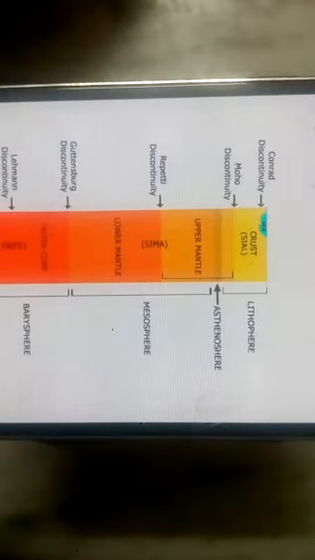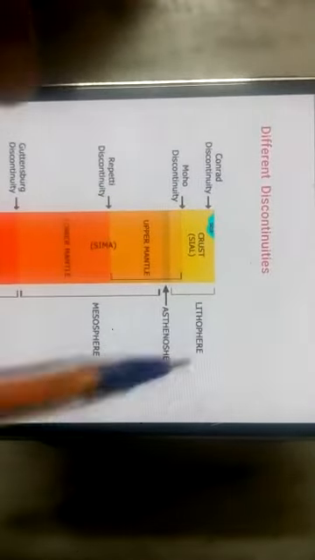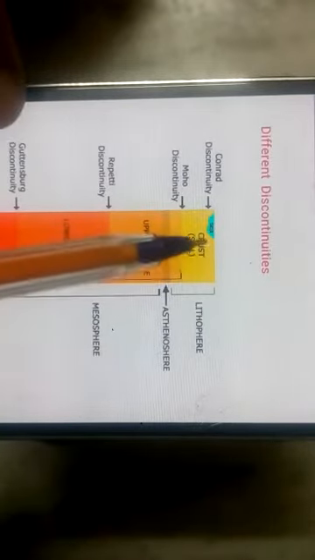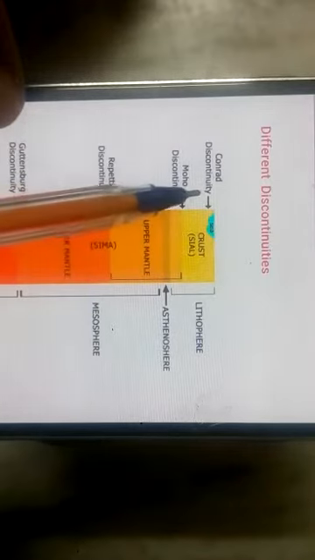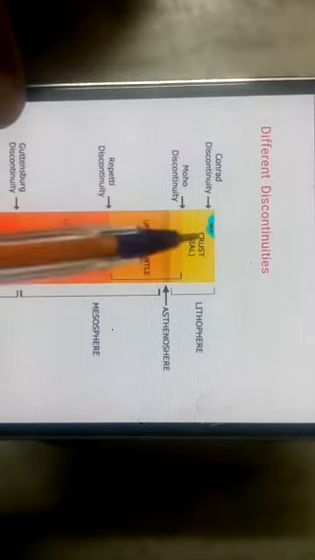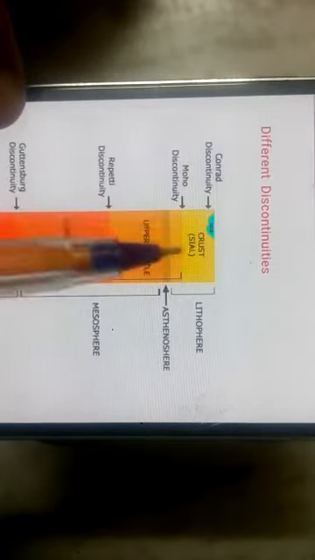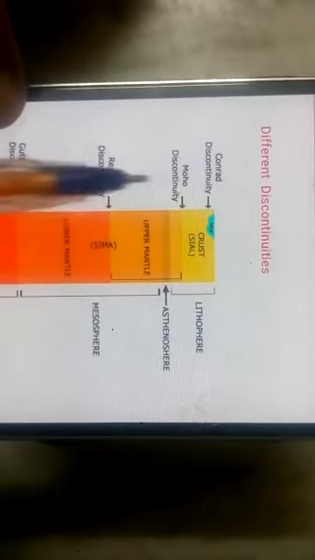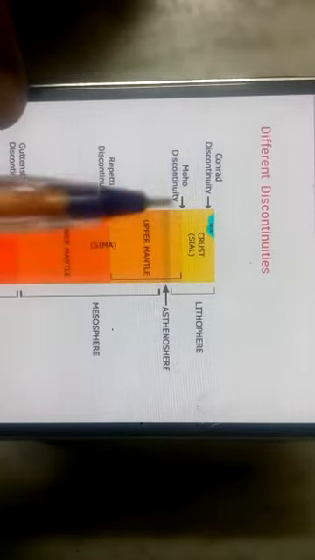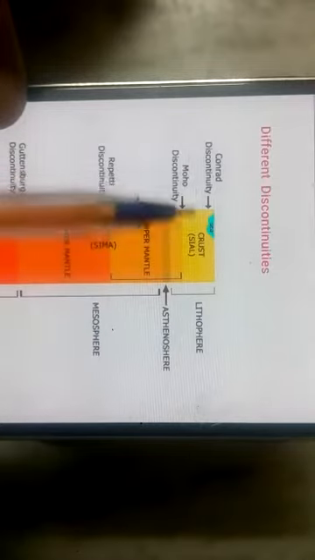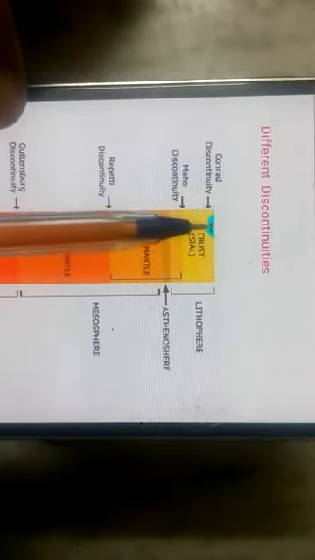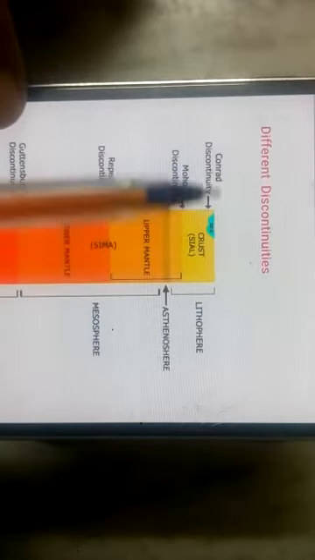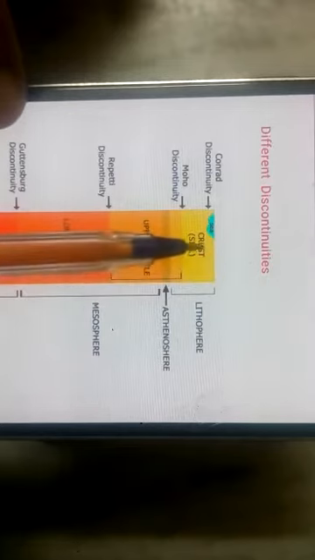These are the different discontinuities of the earth. First, the crust. As you know, the uppermost layer is the crust. In the uppermost layer there is the Conrad discontinuity. All these discontinuities are named after the person who introduced them; whoever introduced a discontinuity, it is named on their name. So the Conrad discontinuity is in the crust: the crust is divided into upper crust and lower crust, and the Conrad discontinuity lies between upper crust and lower crust.